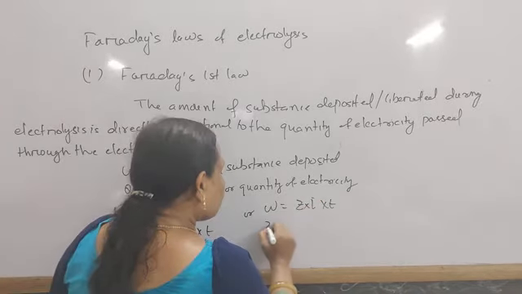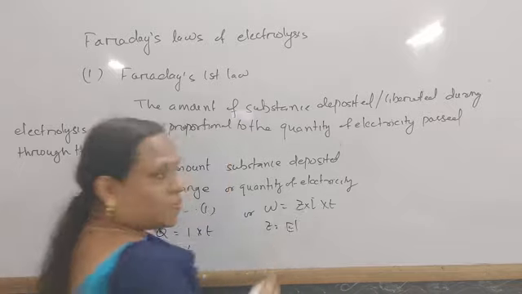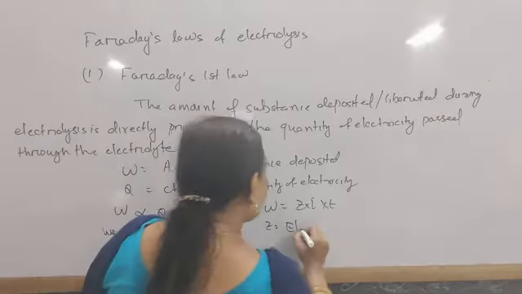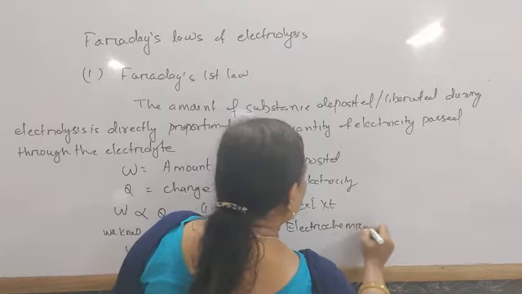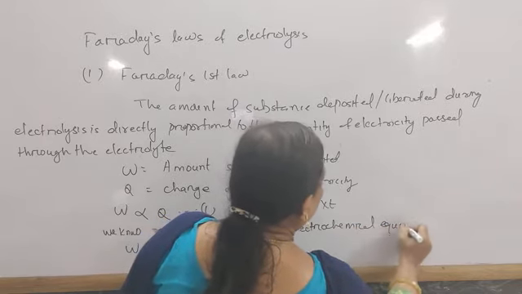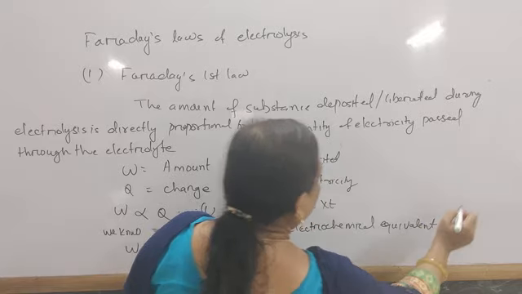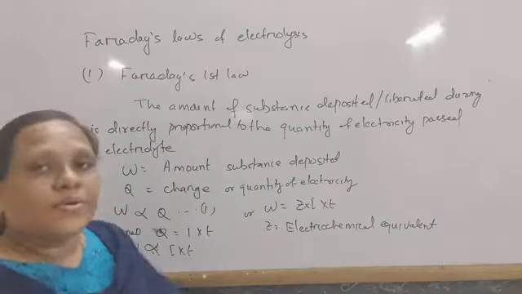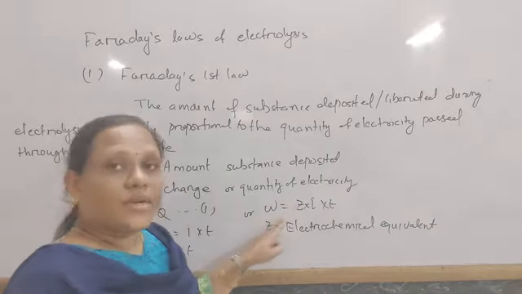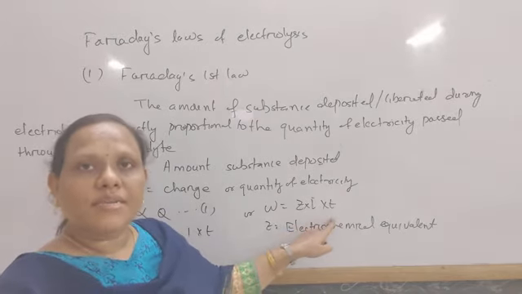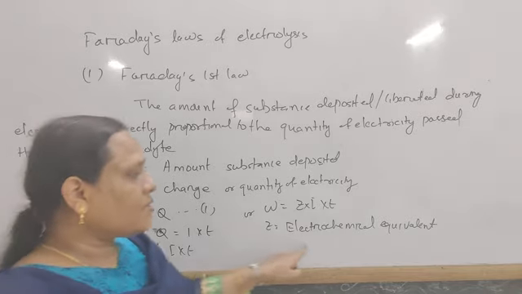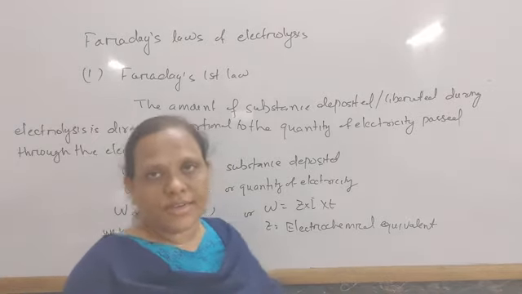This Z is the proportionality constant, also called electrochemical equivalent. W is the weight of the substance in gram, I is current in ampere, time T in second, and Z is the electrochemical equivalent.